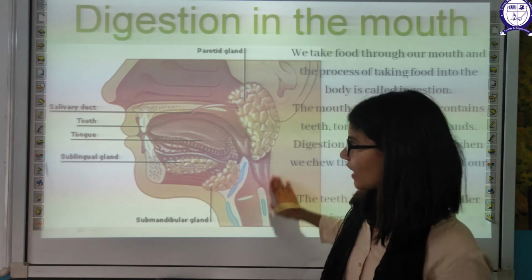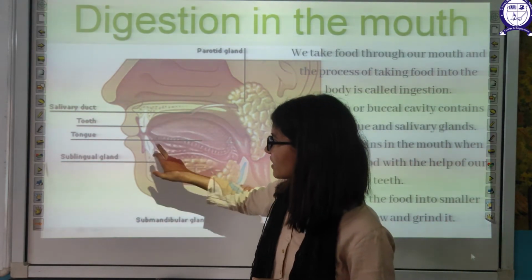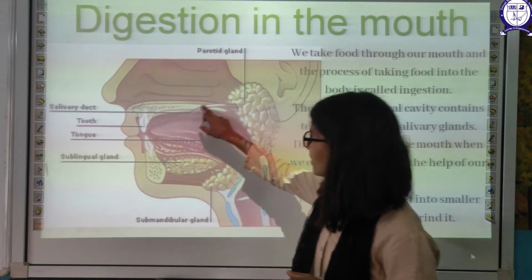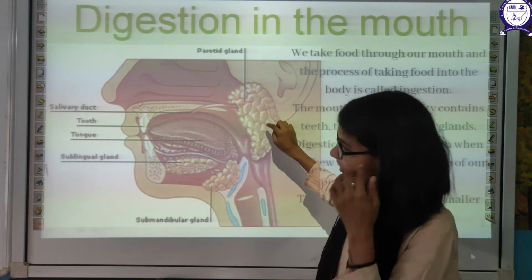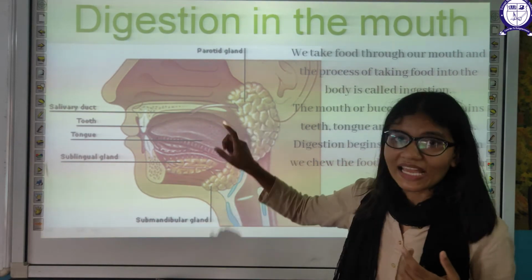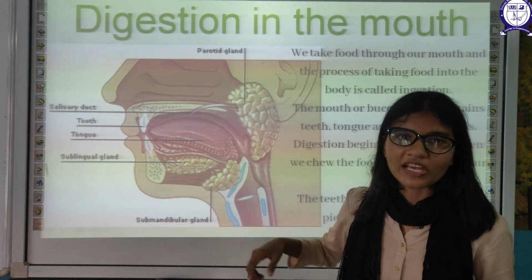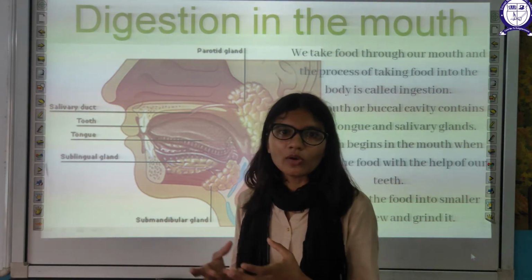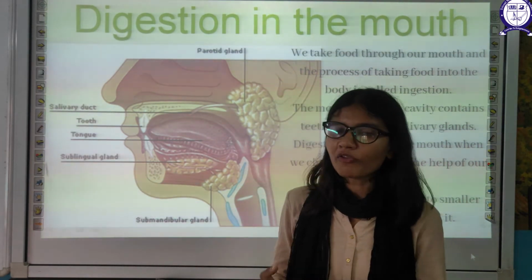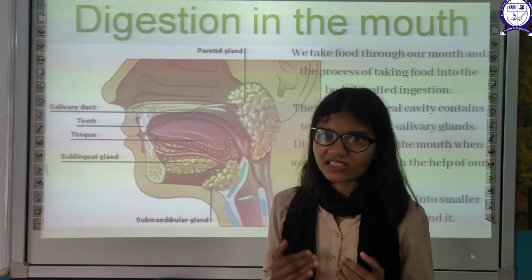This is the typical mouth. This is the teeth. This is the tongue. This is a salivary gland present here. What will the salivary gland do? It will produce saliva, which helps turn the food item into liquid form, and in liquid form it is easily digested.